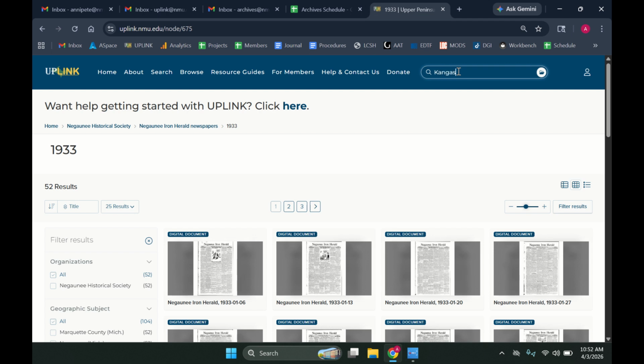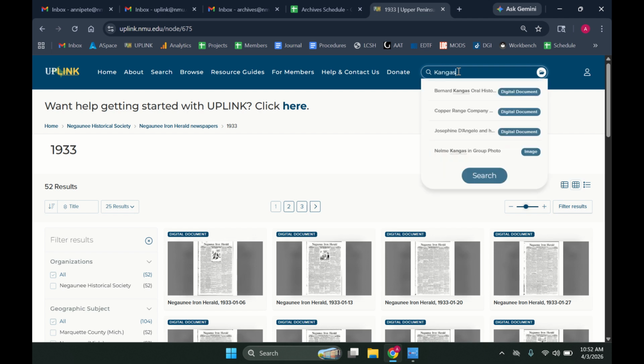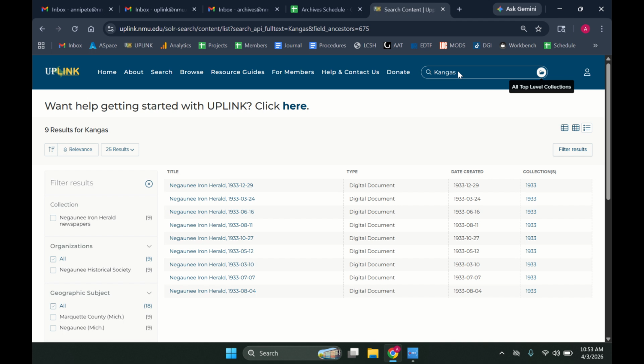Again, let's just try the surname Kangas. We've limited it to this collection. And so now it's only searching in 1933 in the Negaunee Iron Herald, and it's giving us 9 articles. And for daily newspapers, you might also have subfolders for months. So you could even limit to just one month if that's something that you were interested in doing.